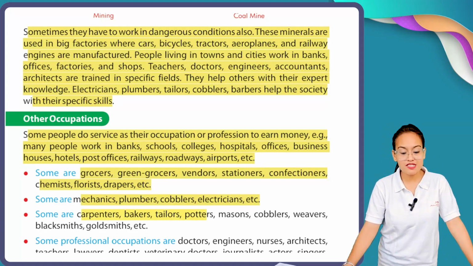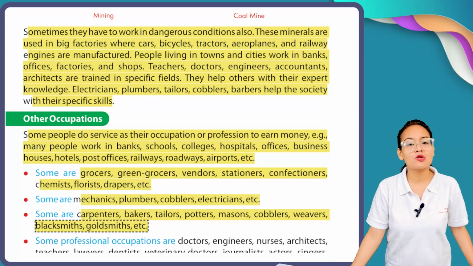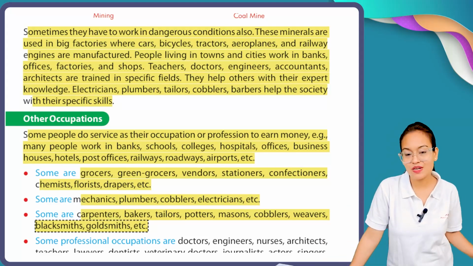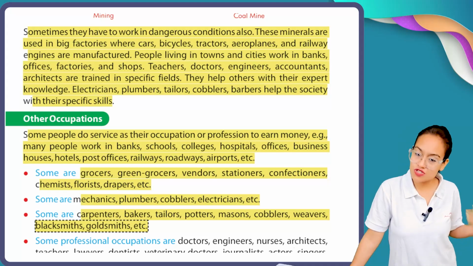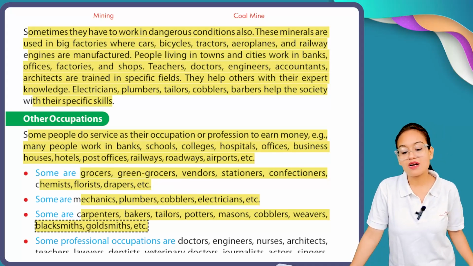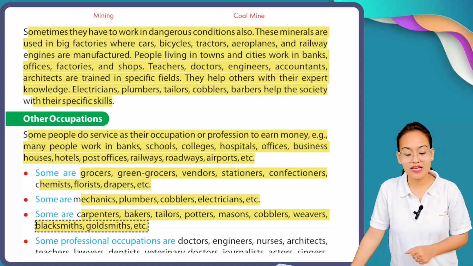Some are carpenters, bakers, tailors, potters, masons, cobblers, weavers, blacksmiths, goldsmiths, etc. A carpentry business means what? They make wooden furniture. Some are tailors who stitch our clothes. Some are cobblers, weavers, and some make jewelry, so they are goldsmiths.